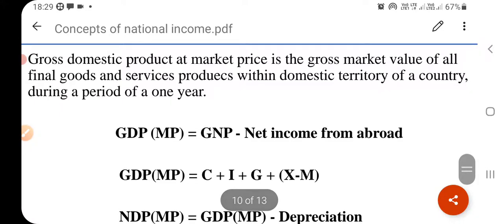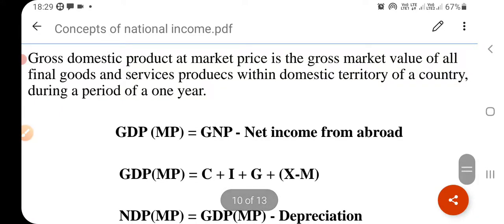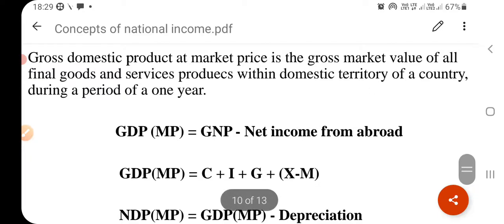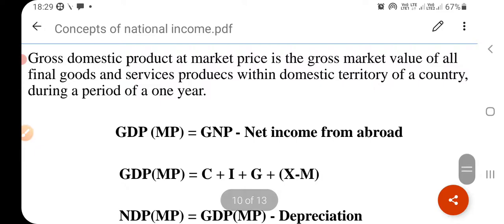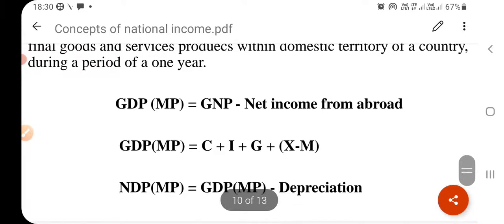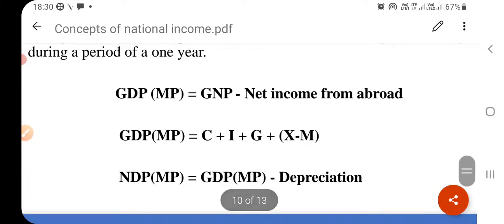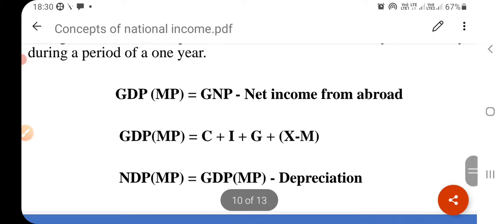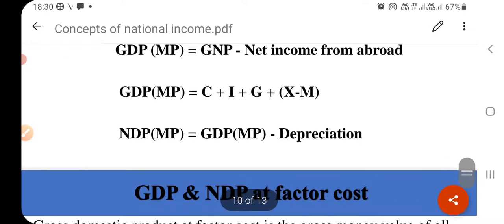So GDP at market price is equal to GNP minus net income from abroad. This is the formula of GDP at market price. There is only one difference between them: GDP is equal to GNP minus net income from abroad. I have already explained that net income from abroad means the difference between receipts from foreigners and payments to foreigners. So GDP at market price is also equal to C plus I plus G plus X minus M.